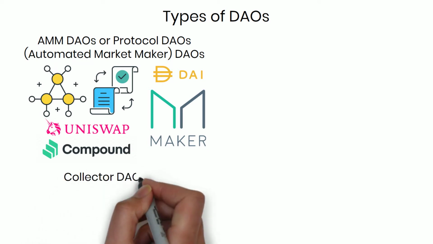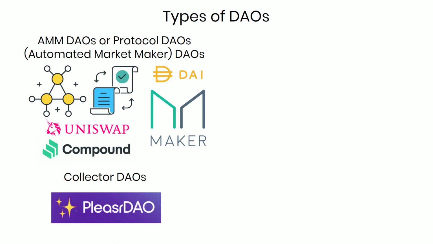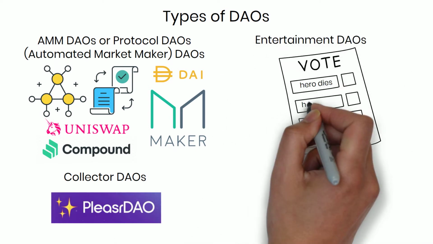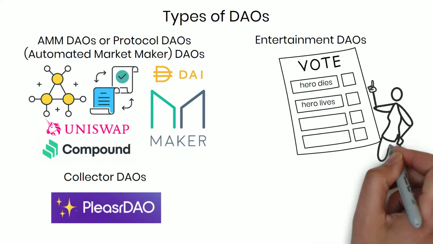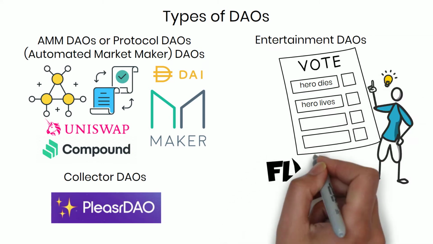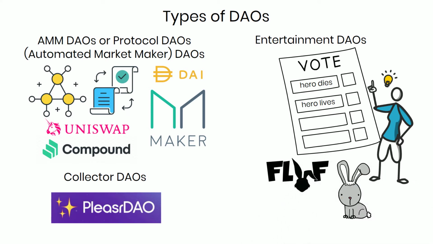Collector DAOs. These DAOs purchase cultural collectibles or NFTs. Entertainment DAOs. Do you like how you can vote on the ending of a story or bring your ideas to life? These DAOs are for you then. Fluffworld members can customize their 3D NFT bunnies. If you own one, you have control over the name, looks, characteristics, and so on. You can even license your bunnies out.